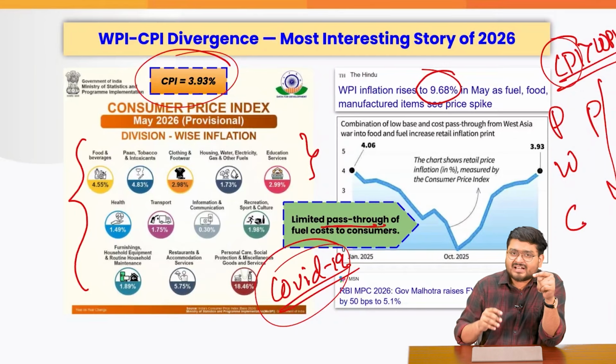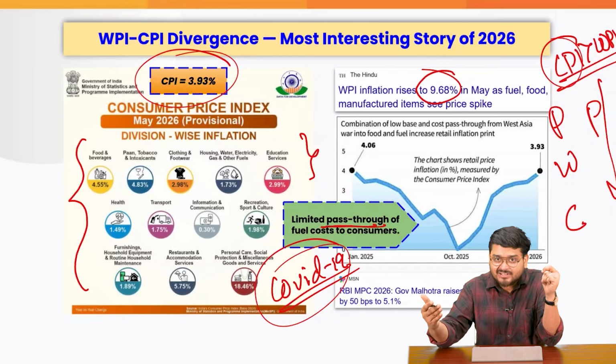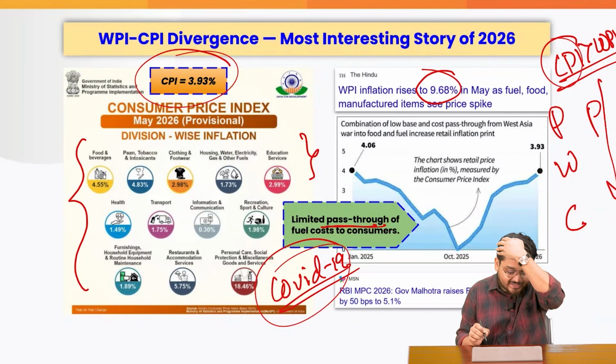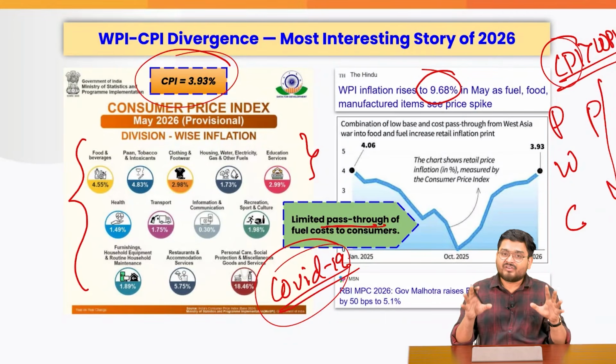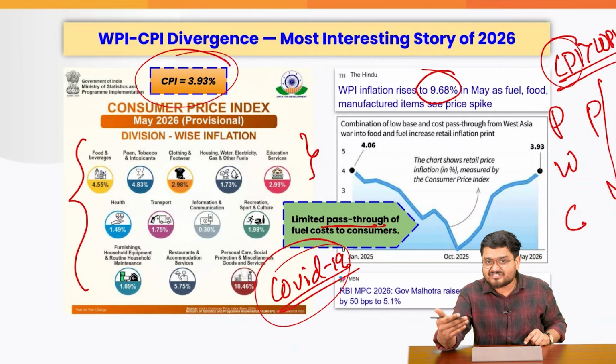But in India, the government is still protecting the consumers by not increasing prices at dramatic levels, by containing the price. But it is only a matter of time when the CPI inflation will gradually catch up with the WPI inflation.